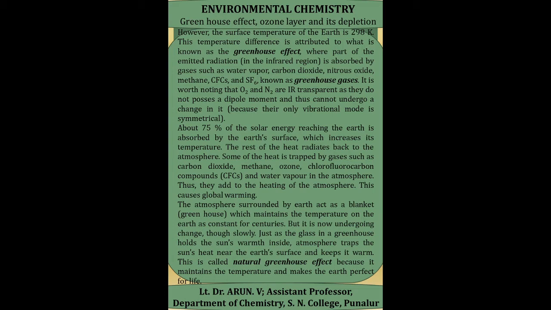We know that oxygen and nitrogen are also present in the atmosphere, and these are IR transparent gases. They do not have a permanent electric dipole moment, and they do not absorb in this region. About 75% of the solar radiations reaching the surface of the earth is absorbed by the earth's surface, and that increases the temperature on the surface of the earth. The rest of the heat radiates back to the atmosphere.